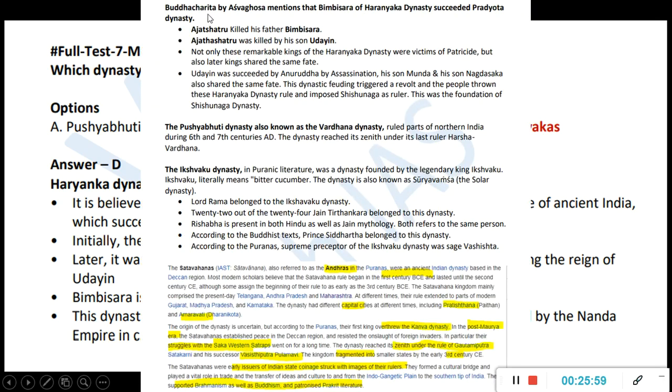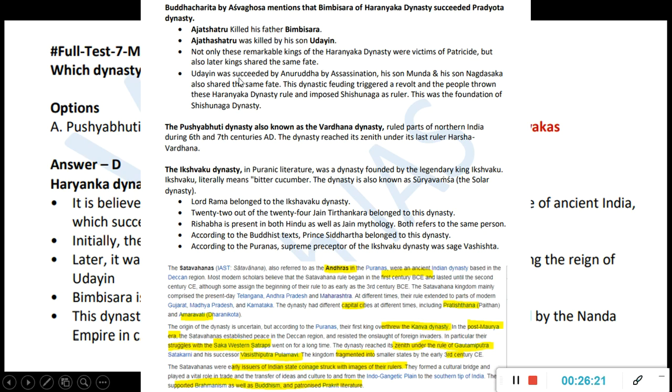So if you see here, Buddha Charita by Ashvaghosha mentions that Bimbisara of the Haryanka dynasty succeeded the Pradyota dynasty. Okay, something called Pradyota also existed. Then if you see, Ajatashatru killed his father Bimbisara. Ajatashatru was killed by his son Udayin, meaning son is killing the father. First is Bimbisara, then Ajatashatru, and then Udayin. So they killed their father and then became kings. That is why it is like patricide.